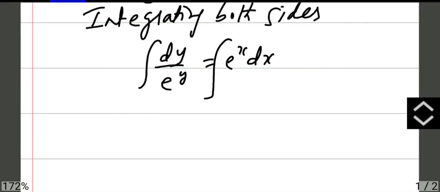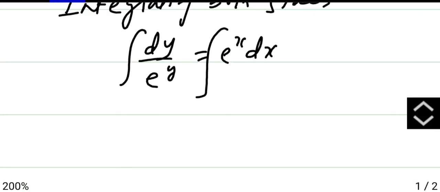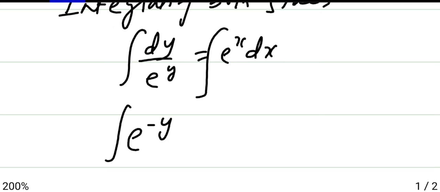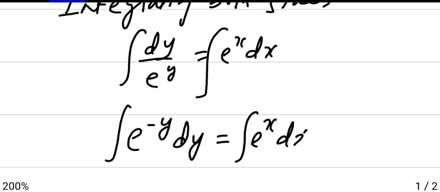Now what is integral of 1 by e power y? We don't have a formula, so we will take that up. It will become e power minus y dy, and this is e power x dx.